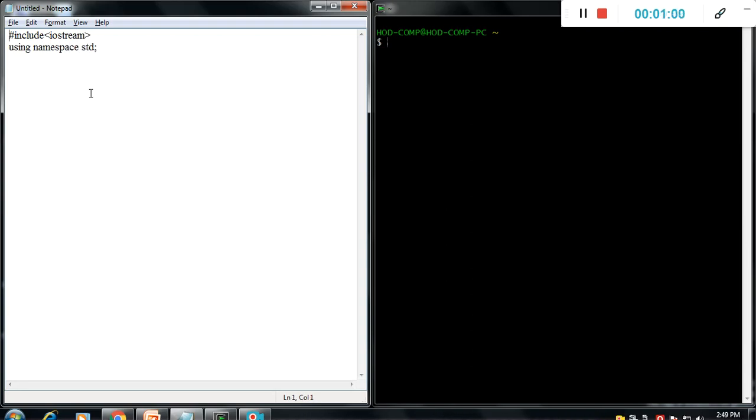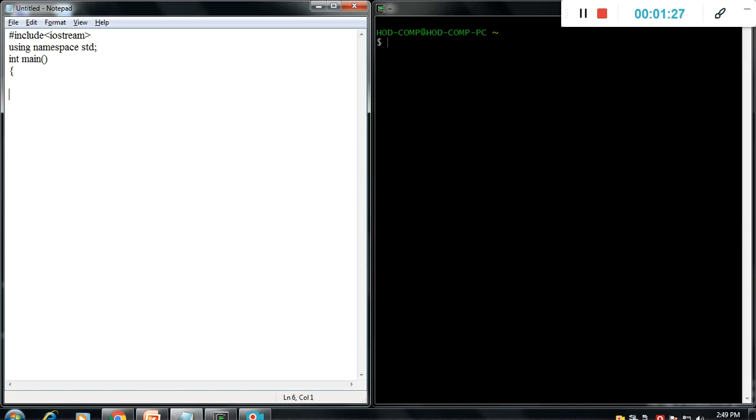The #include includes the input output stream library, or header file, in this program. Using namespace std supports cin and cout to run under the library function as iostream. Now you need to run your code with a main, void main, or it may be int main.